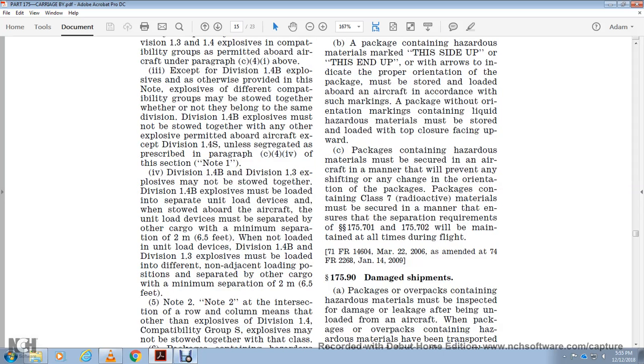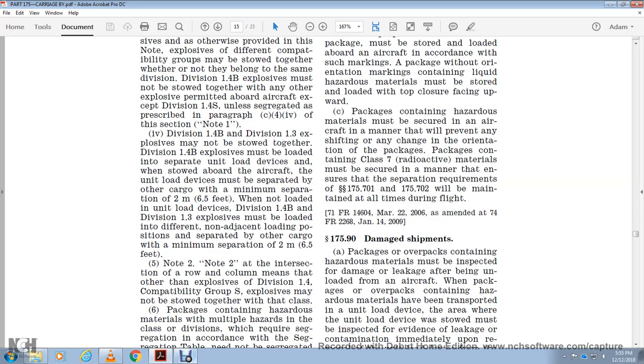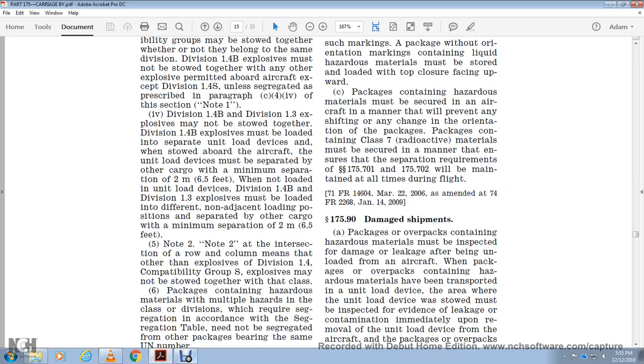Note number 2: an intersection of row and column means the other explosive Division 1.4 compatibility groups. Explosives of group S may not be stowed together with other classes of packages containing hazardous material. Multiple packages of the same class and division that require segregation under the segregation table do not need to be segregated from other packages bearing the same UN number.